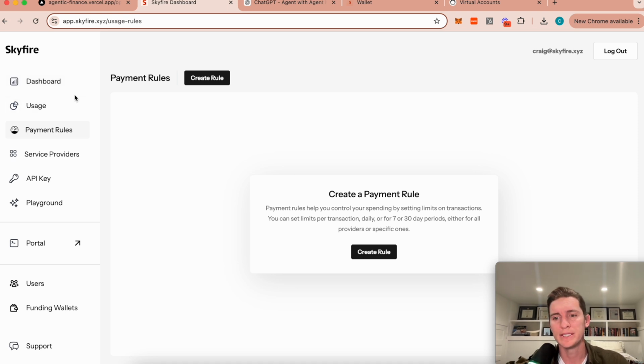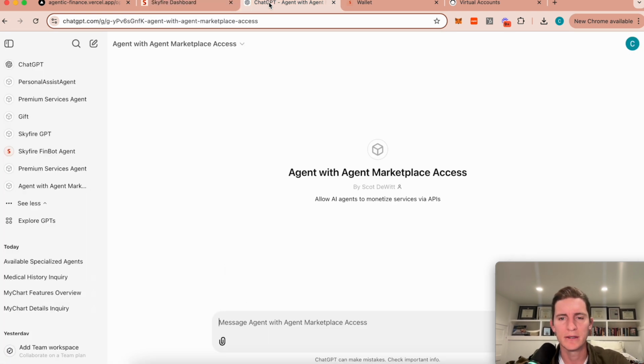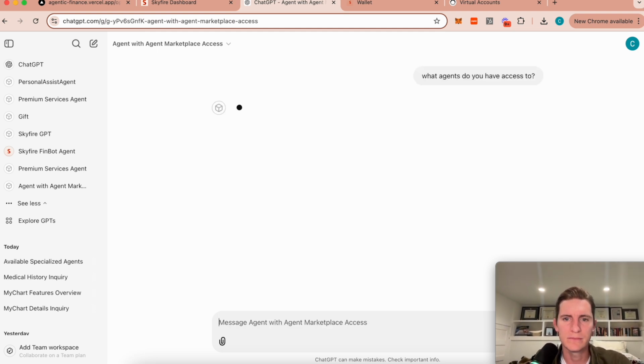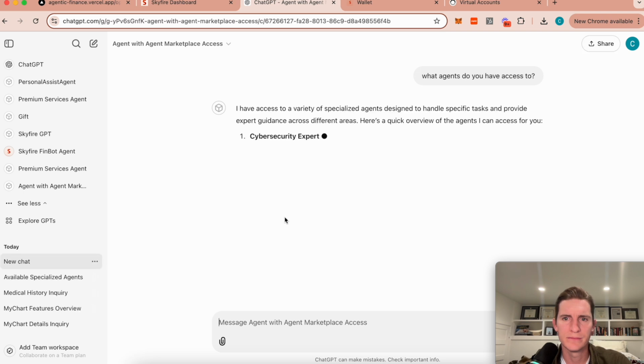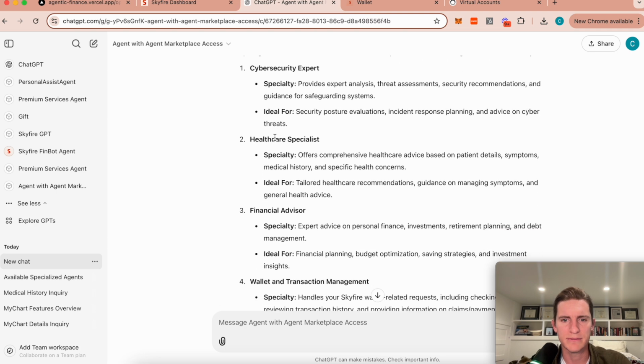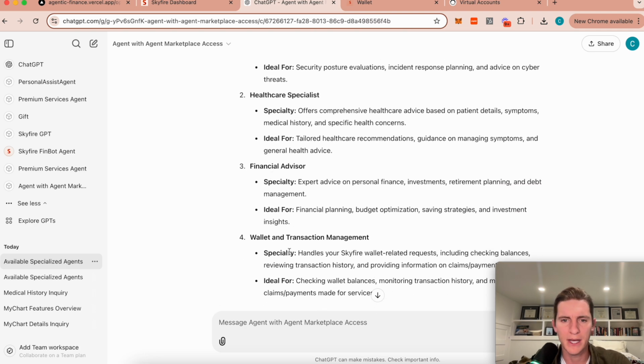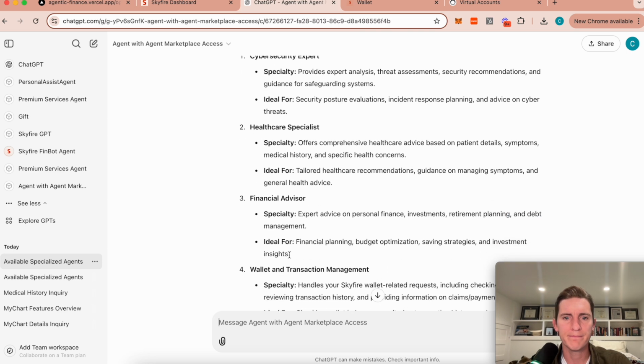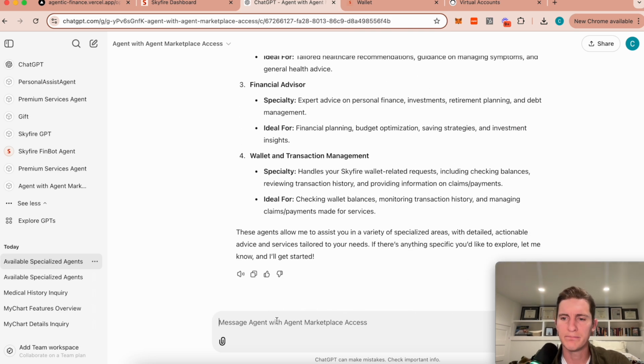But what we've done is we've taken this capability and built it into a ChatGPT, which is our super simple buyer agent that is now able to go out and access the experts. Let's start by saying, what agents do you have access to? Okay, so it has access to a cybersecurity expert, a healthcare specialist, a financial advisor, and then the Skyfire transaction capabilities. Awesome. So let's have this agent pay other agents for expert advice.